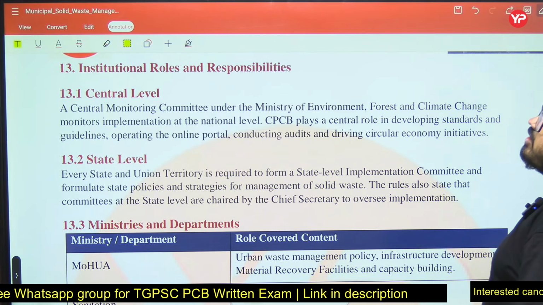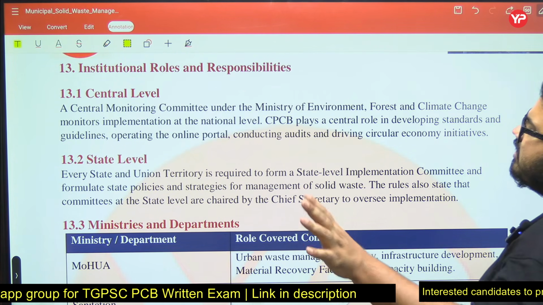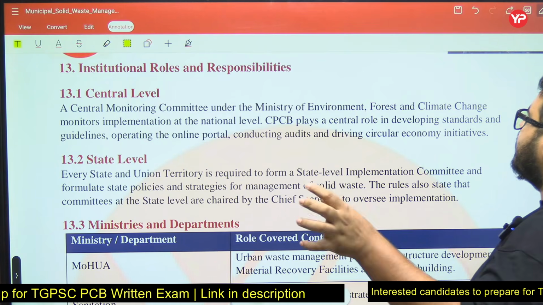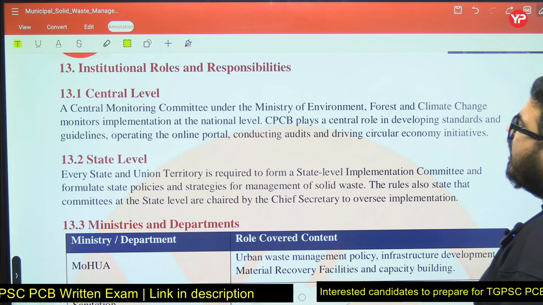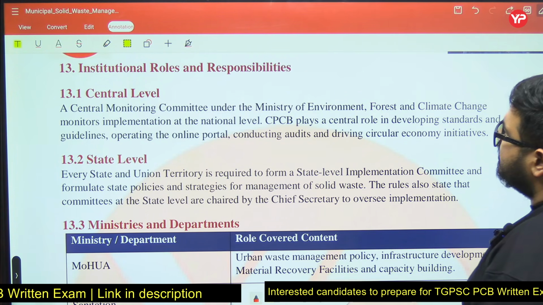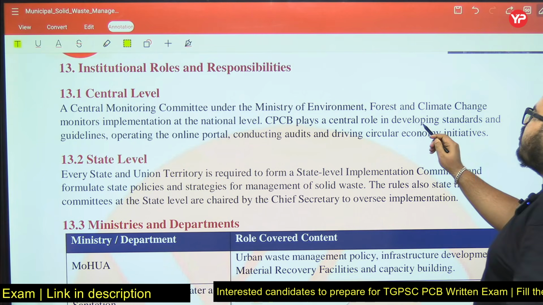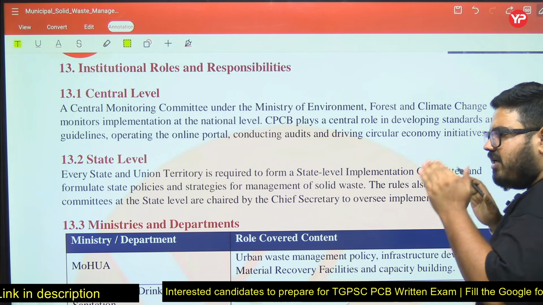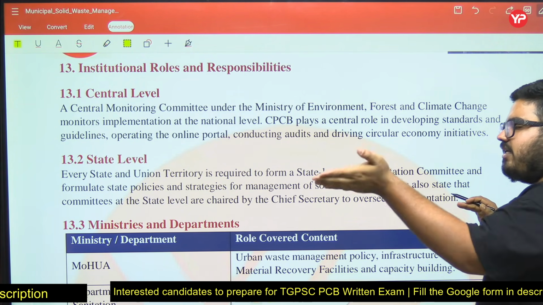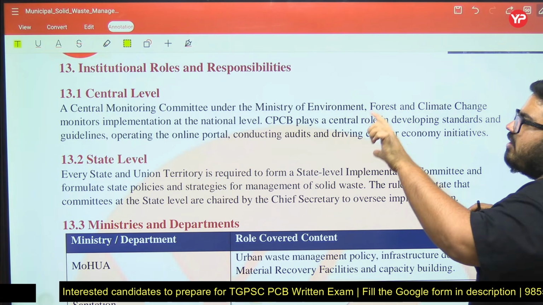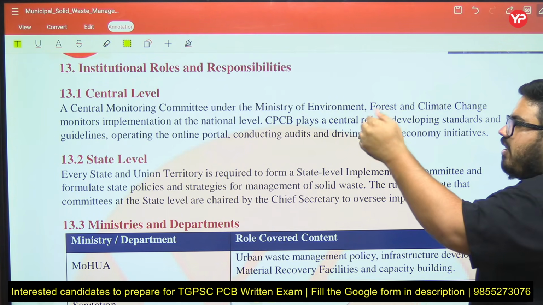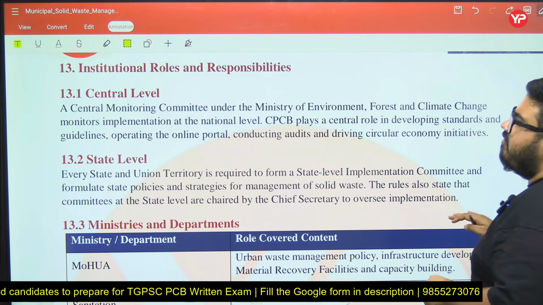Institutional roles and responsibilities. At the central level, a central monitoring committee, that is basically the Ministry of Environment, MoEFCC, monitors implementation at the national level. CPCB plays the central role in developing standards. Always remember, the role of CPCB is to develop the standards. The role of the MoEFCC ministry is to implement the monitoring of facilities at the national level.